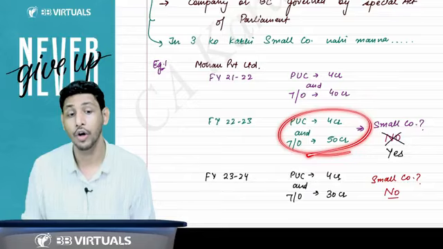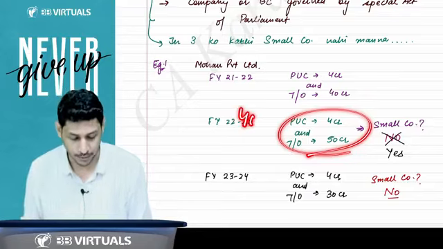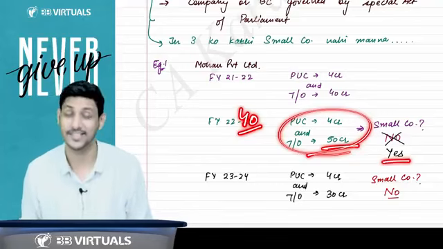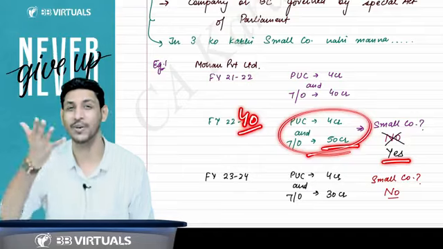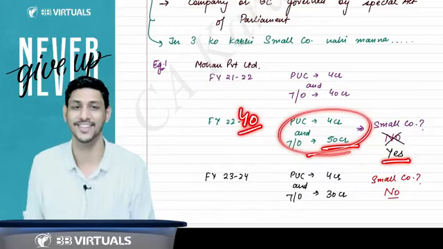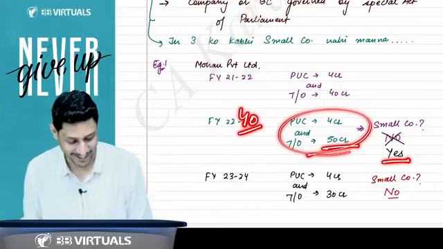You will say no. Because you have said, sir, turnover should be up to 40. But here the turnover is 50. So why have you written yes? You have written the wrong answer. You don't know anything. You have to learn first. Go and take some revision and classes and then come to us. No, it's not like that.